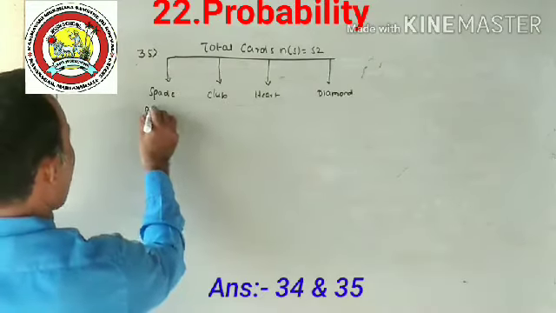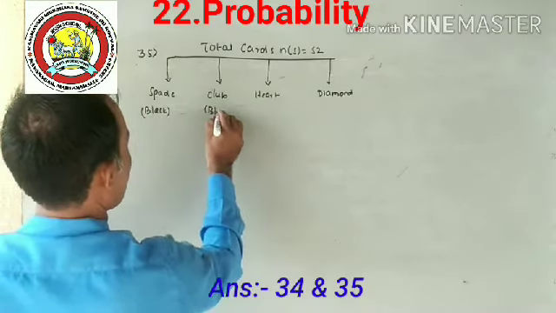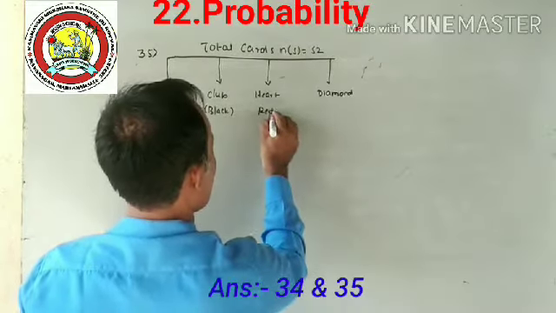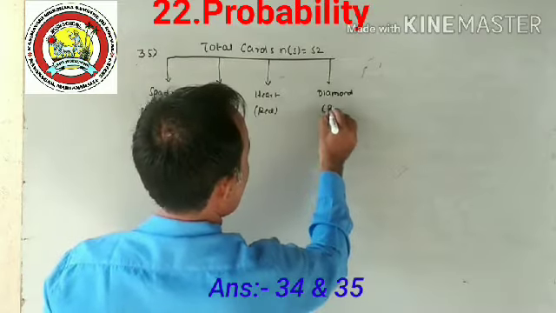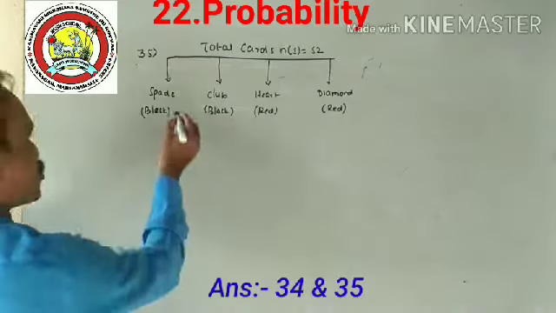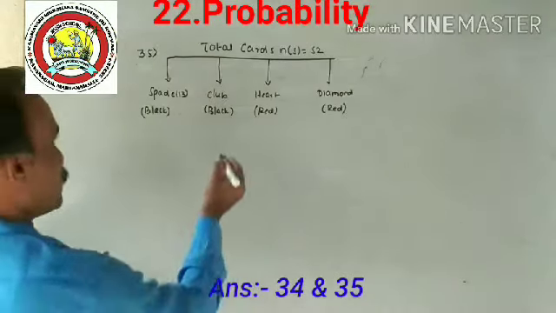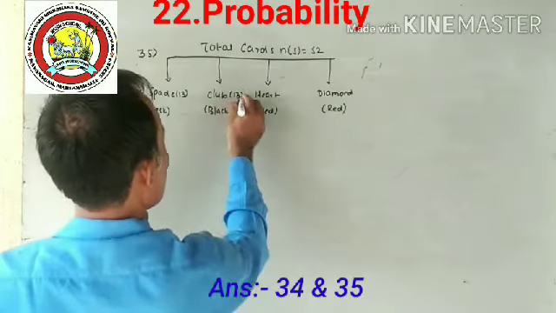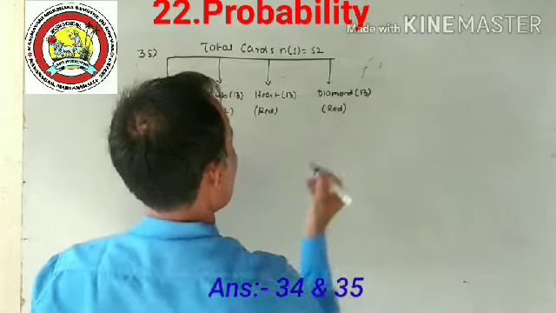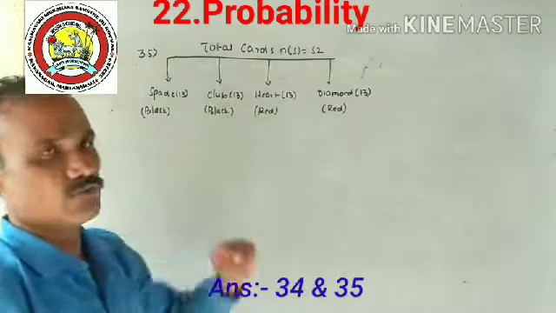Spade is black in color. Club is also black in color. Heart is red in color. Diamond is also red in color. Very important: each design has 13 cards, spade 13, club 13, heart 13, diamond 13, totally 52.